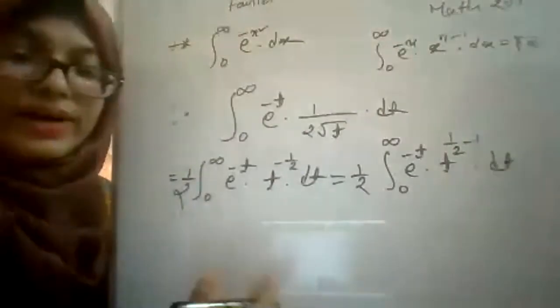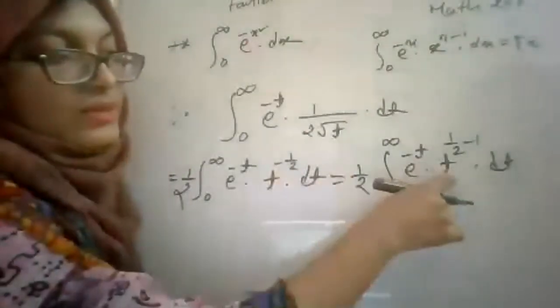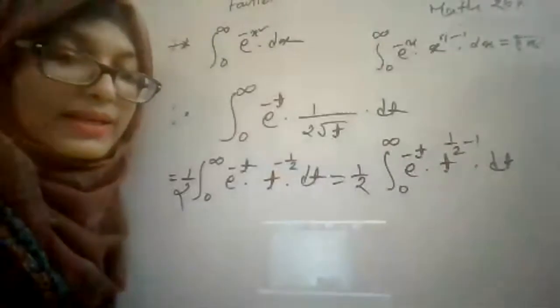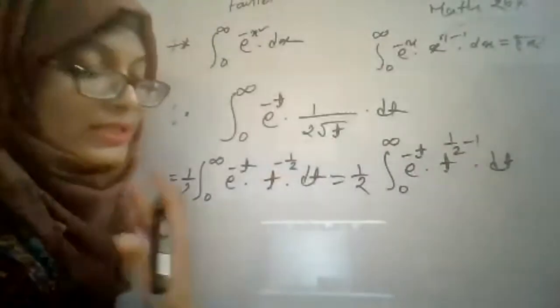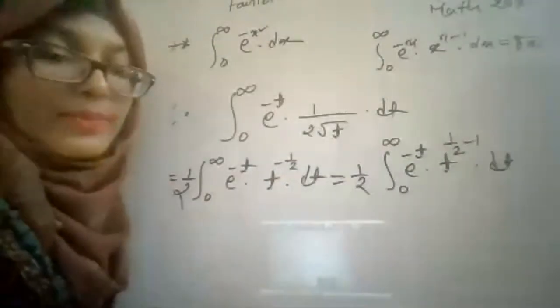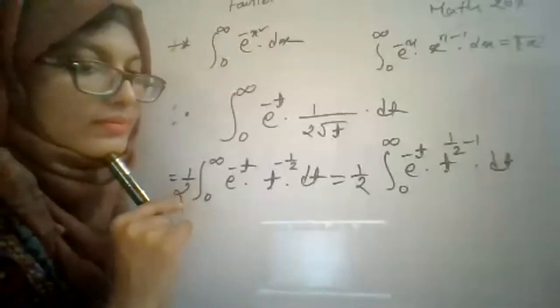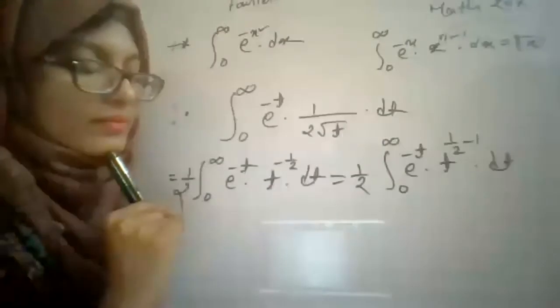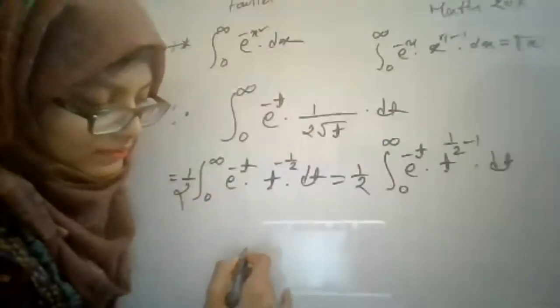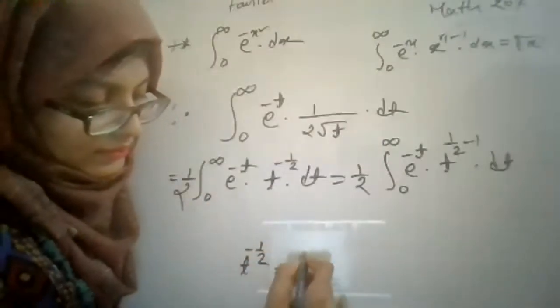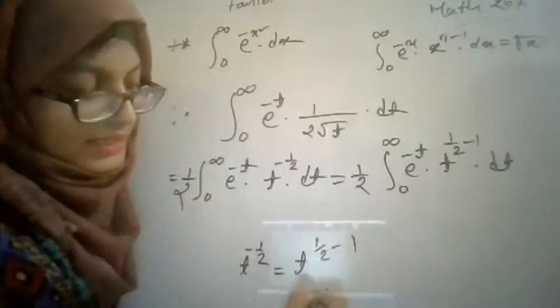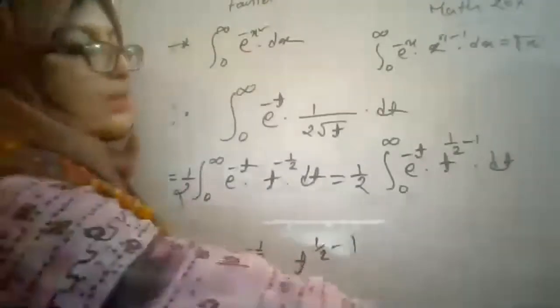Is it possible to write t to the power minus half as t to the power half minus 1? Is it the similar thing? T to the power minus half and t to the power half minus 1, are they similar? Yes, ma'am. These and these are similar, okay?